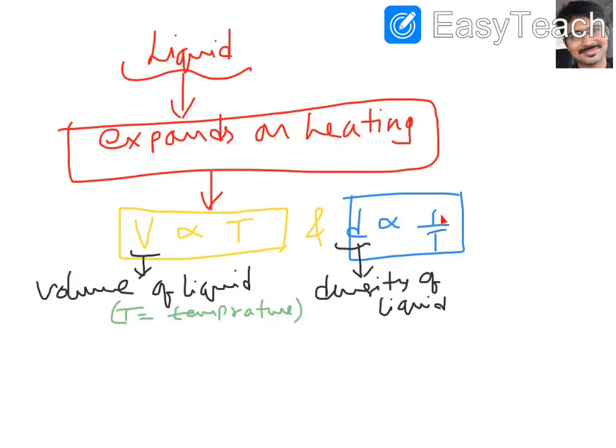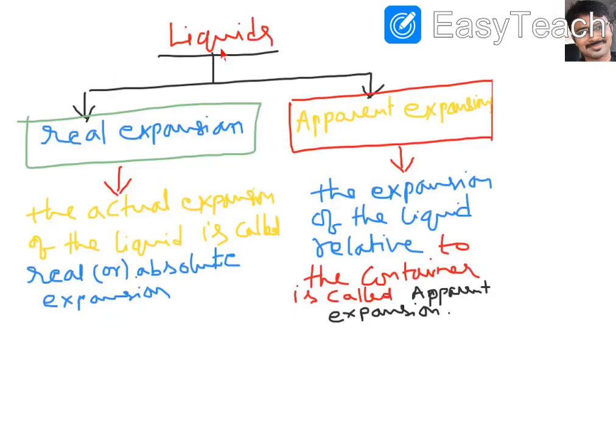Water has the same nature, but only between 0 to 4 degrees centigrade is it different. We will explain that in our next session. Second, about liquids we discussed real expansion and apparent expansion. Real expansion means container expansion is negligible, only pure liquid expansion. Apparent expansion is the expansion of liquid relative to the container.